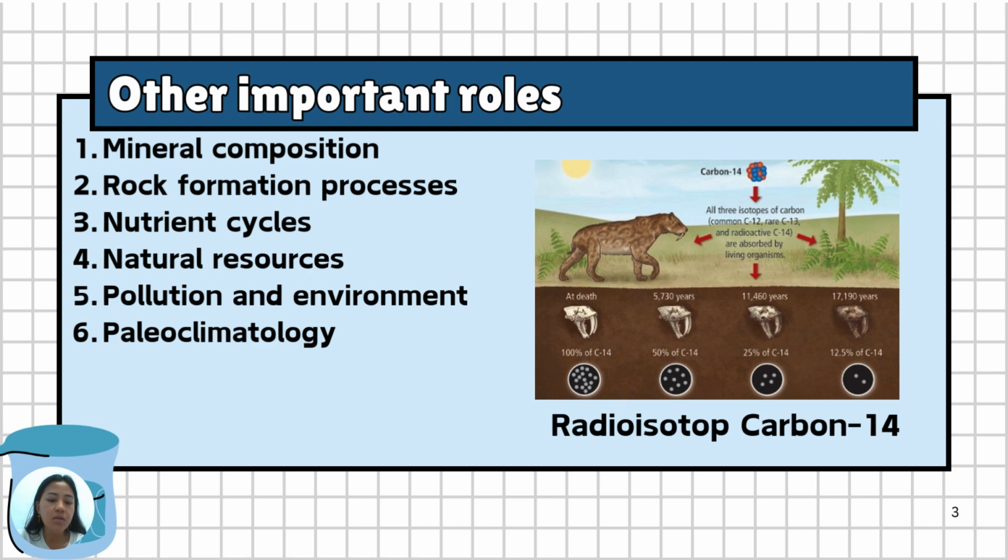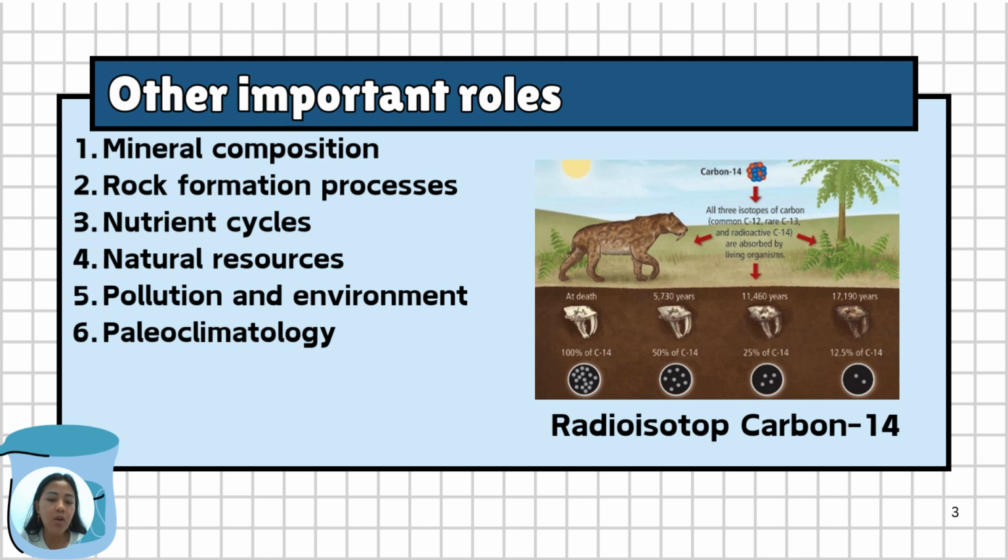Next, pollution and environment. Chemical analysis is used to detect pollution in soil and water as well as to understand its impact on ecosystem.